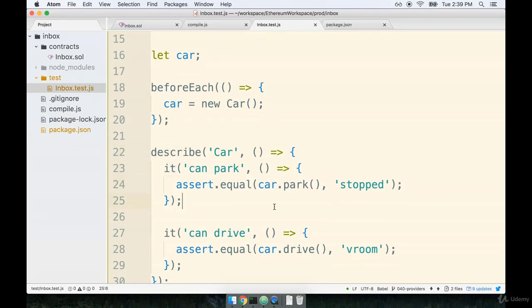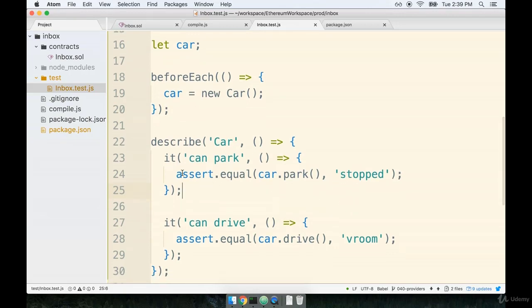If you still feel really shaky on testing, and to be honest, I really would expect you to if you've never worked with Mocha before, don't sweat it. We're going to write a lot of tests throughout this course. And the tests that you and I write are really never going to be that much more complicated than the structure that you see right here. So I think that you'll definitely get used to this idea of testing very quickly.